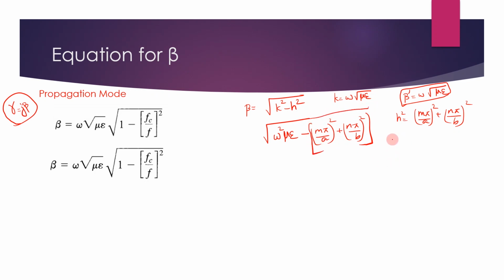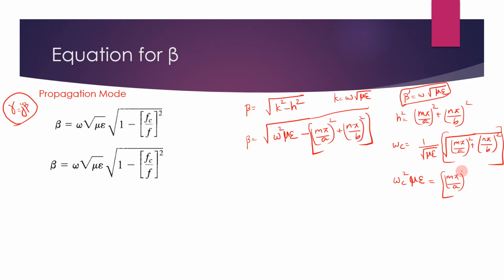And you know the equation for cutoff frequency. Okay, the equation for cutoff frequency is omega c is equal to 1 by square root of mu epsilon into square root of m pi by a the whole square plus n pi by b the whole square. This is the equation for cutoff frequency. So this part can be written as omega c square mu epsilon, which is equal to m pi by a the whole square plus n pi by b the whole square.